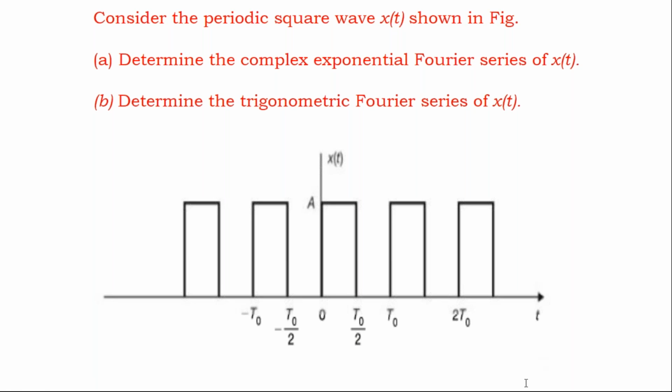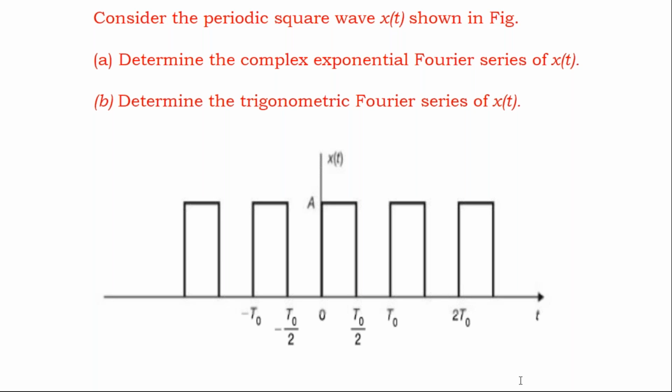So the possibilities that you are going to have with this is 0 to t0 is one possibility, 0 to -t0 is other possibility, and the third possibility is -t0/2 to t0/2. So observe the waveform carefully now. These are the three possibilities you have.